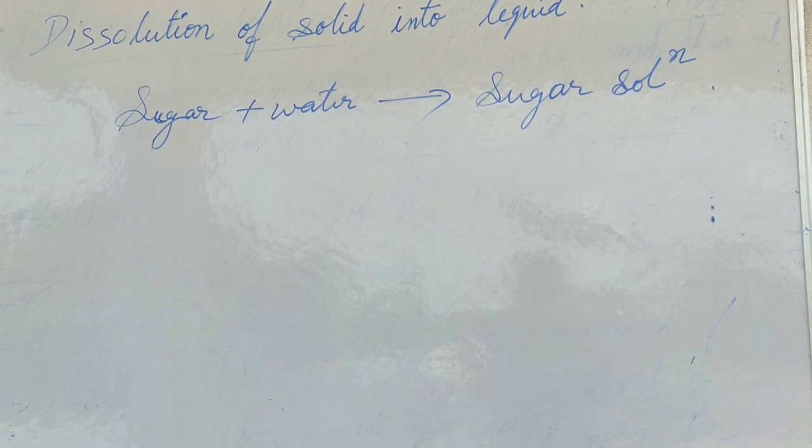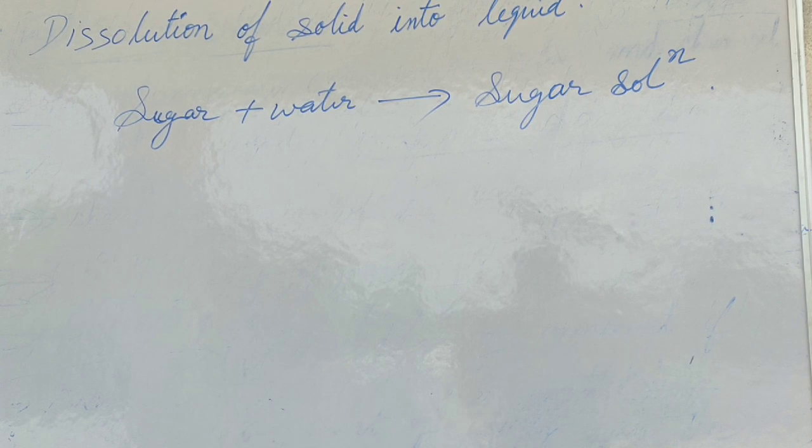The next example is dissolution of a solid into a liquid. It is a type of physical change. When we dissolve any solid, we can take the example of sugar. When we dissolve sugar into water, we get sugar solution.